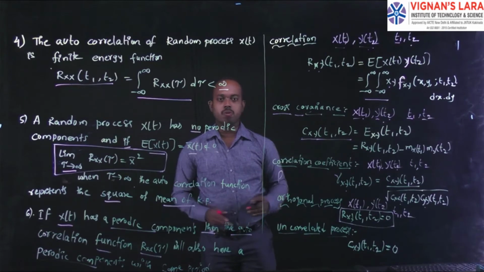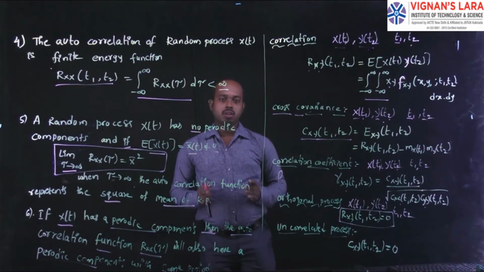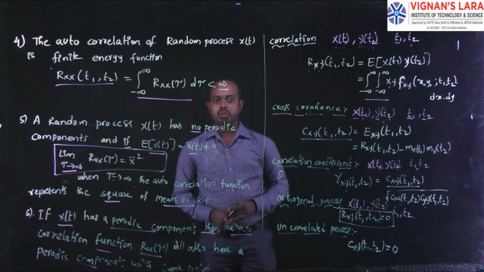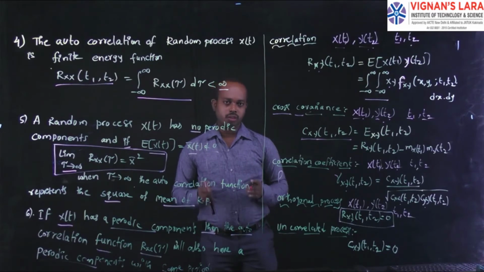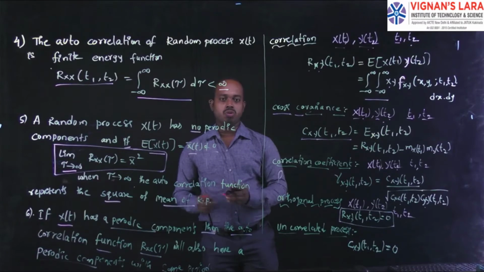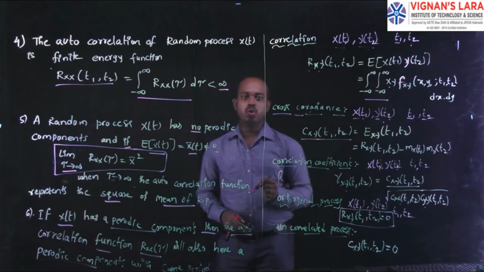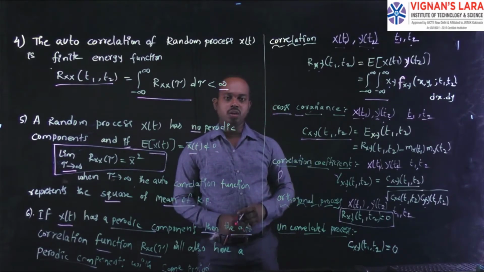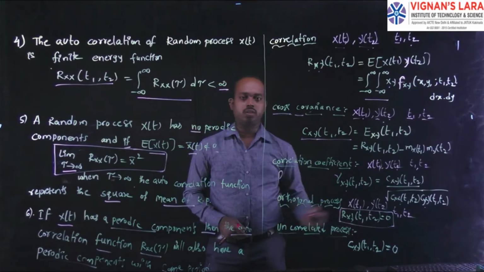What is an orthogonal process? When the correlation function of two random processes is equal to 0, the given two random processes are mutually orthogonal. This is the condition for that.